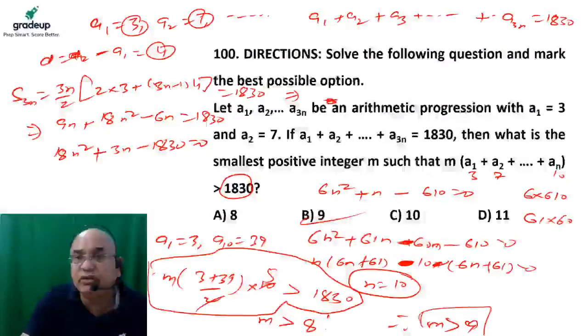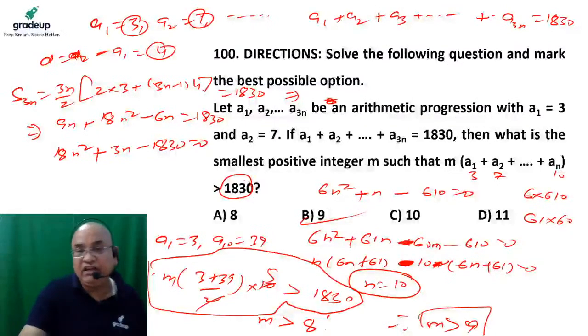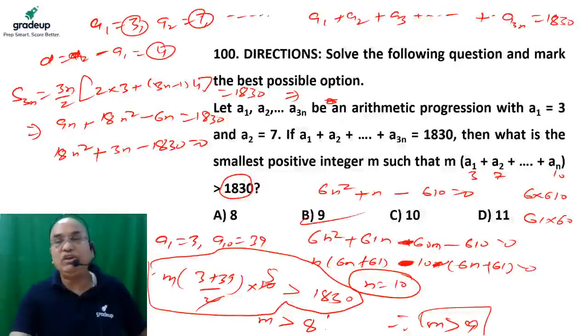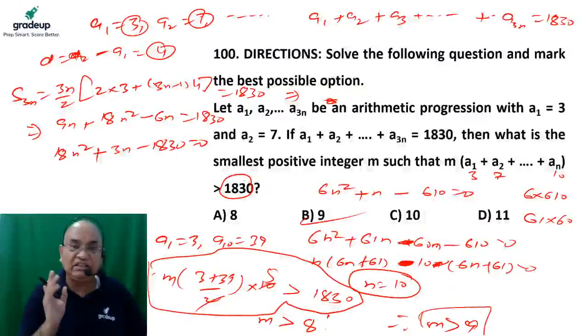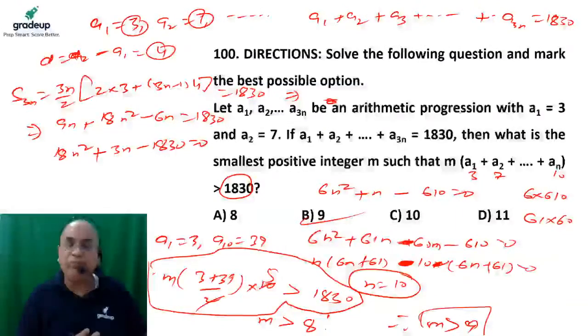There is a problem of space, so that's why I did the question like this. It is a very easy question, not a difficult one. The value of n we have calculated is 10. So the 10th term we have calculated, the first term we know, the last term we know. The first term plus last term by 2 into number of terms into m is greater than 1830. So the value of m would be 8 whole something upon something. So it should be greater than 8, and the nearest integer greater than 8 would be 9.